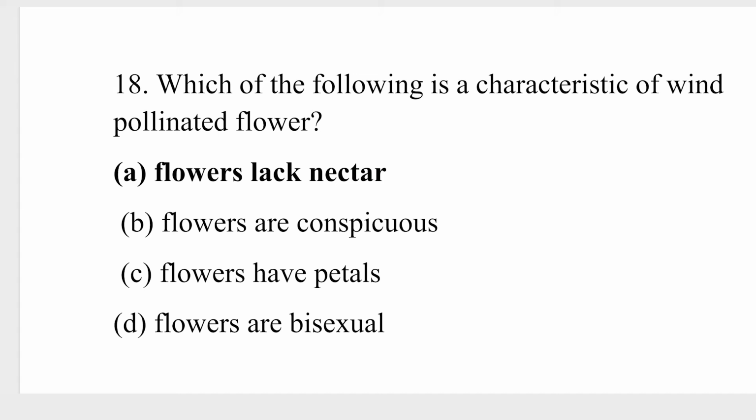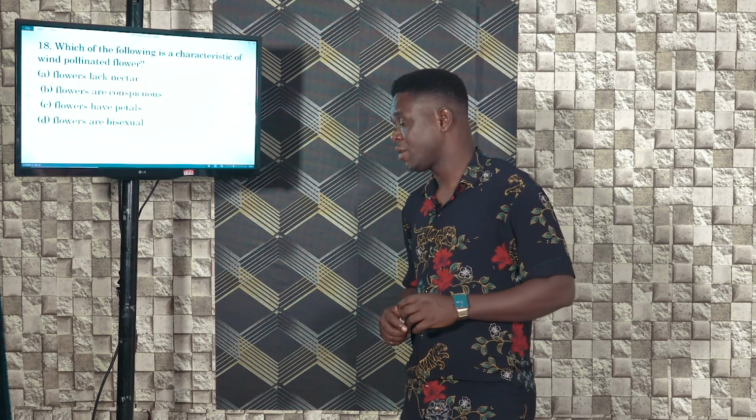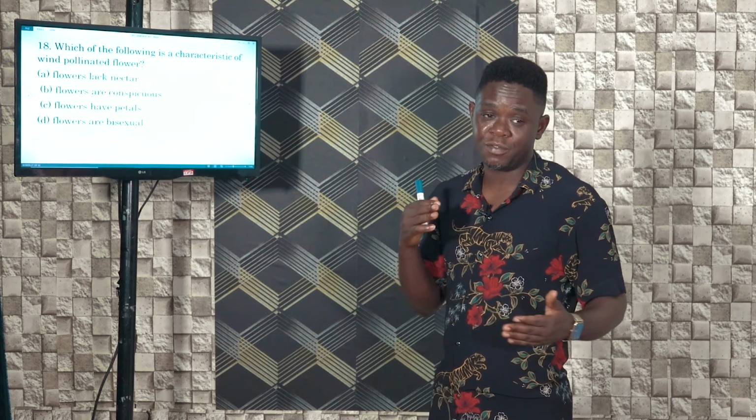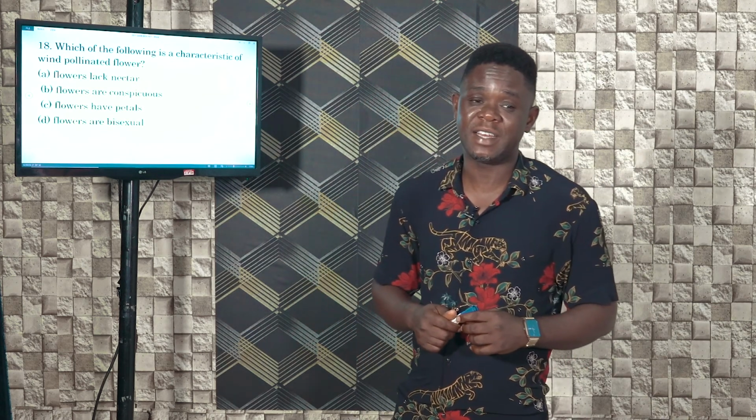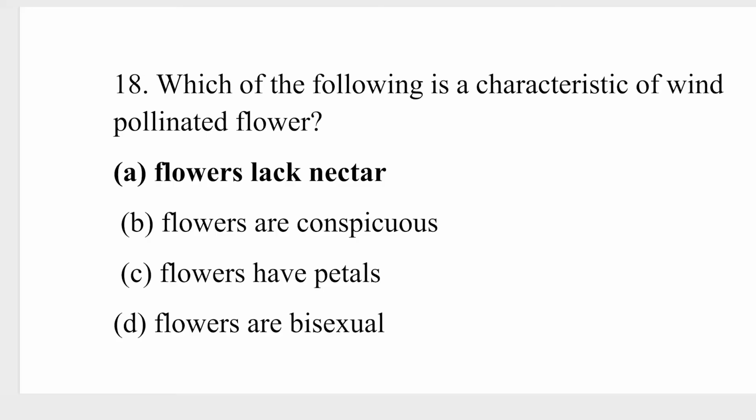D, flowers are bisexual. One of the characteristics of wind-pollinated flowers is that they don't have nectar. Possession of nectar is a characteristic of insect-pollinated flowers. So the correct option here is A.